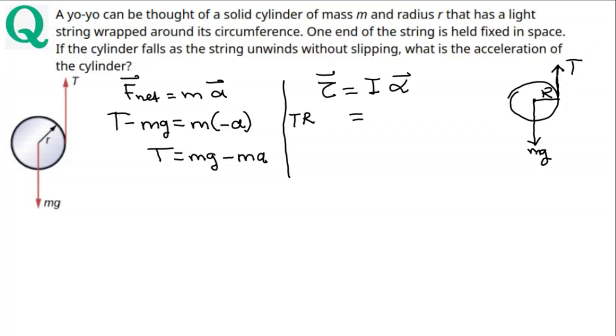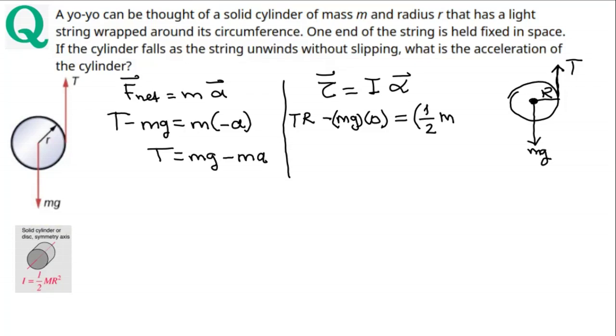However, the lever arm distance for this force is 0. You can still write it, but it's going to be mg times 0. So that's not going to contribute to the rotation. Equal moment of inertia is 1/2 mr squared. Therefore, we write 1/2 mass of the yo-yo m r squared. Doesn't matter whether you use capital R or lowercase r.